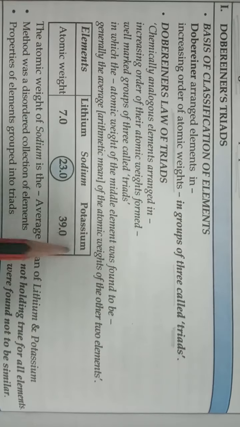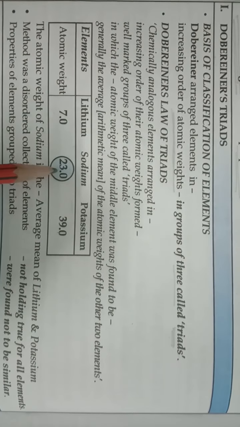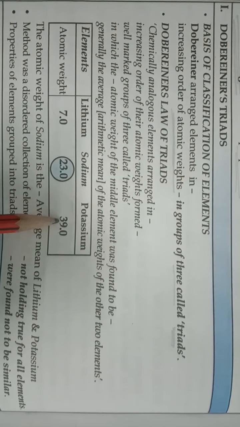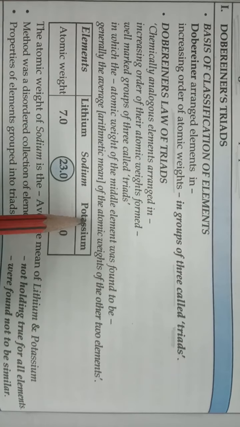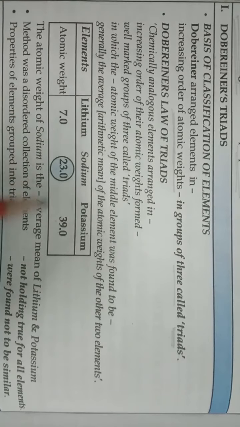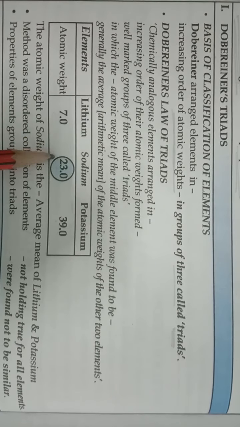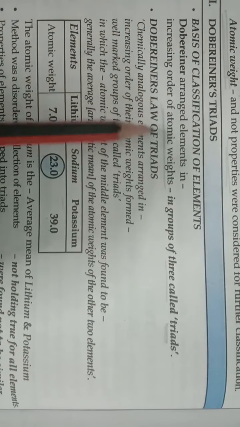You can see that lithium has atomic weight 7, sodium 23 and potassium 39. So increasing order of atomic weight and 3 elements are there. Such a group of 3 elements is known as a triad, or on the basis of the scientist's name, Dobereiner's triad.